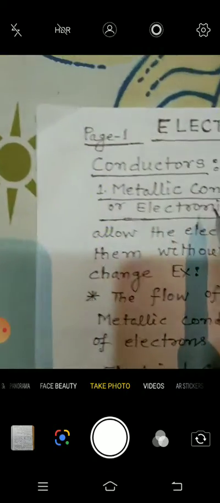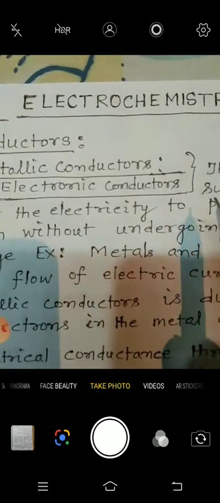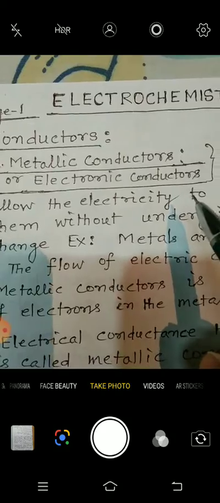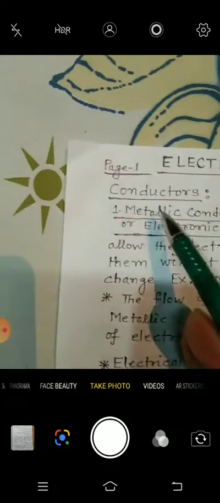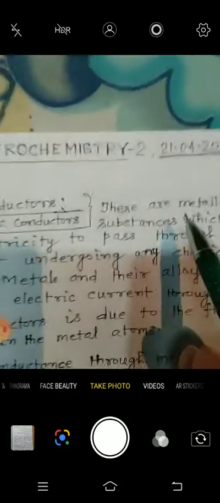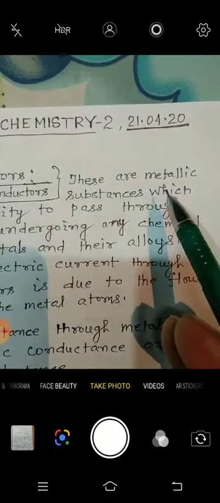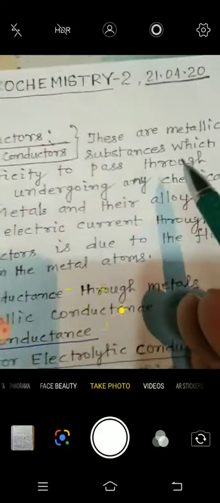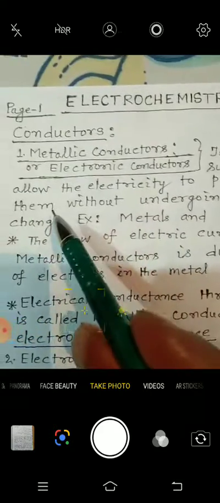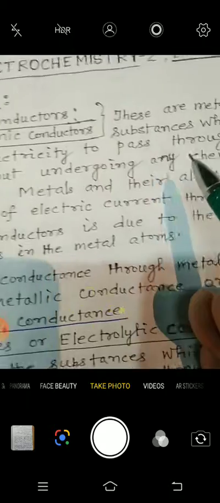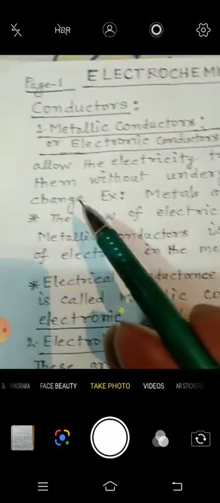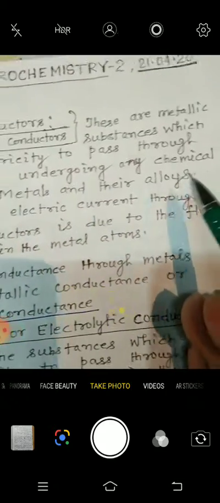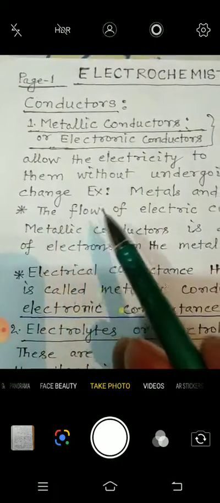First of all, metallic conductors or electronic conductors. The topic is conductors. These are metallic substances which allow the electricity to pass through them without undergoing any chemical change.